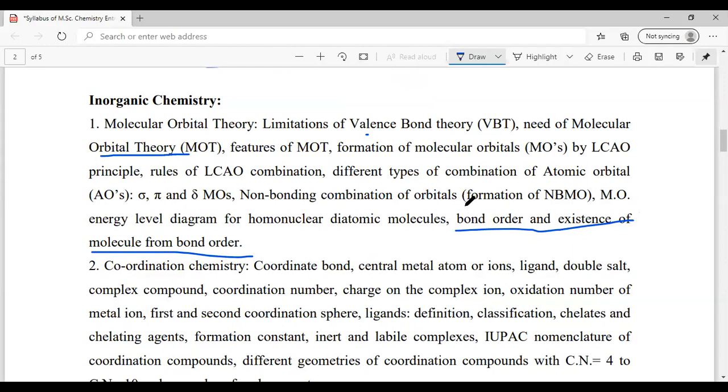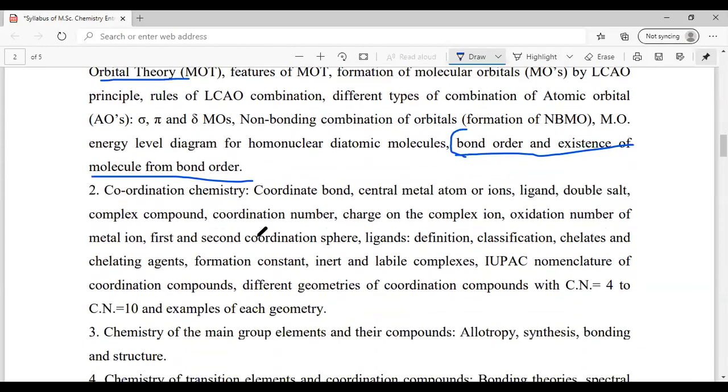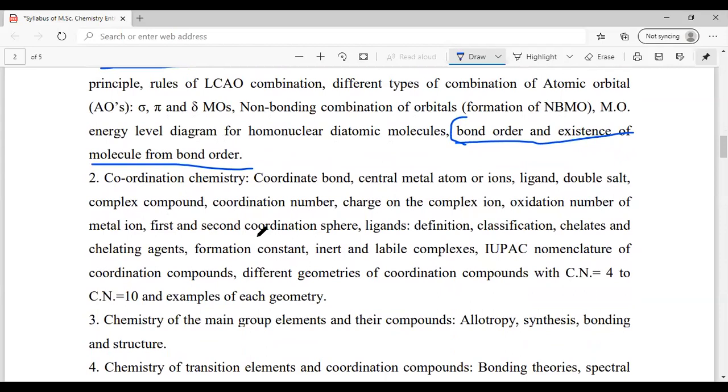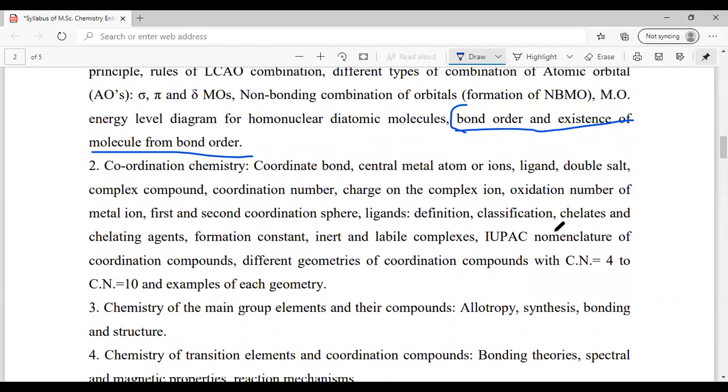So the bond order calculation is very important in the molecular orbital theory part, and also the shape of the compounds is very important. Next, in coordination chemistry, almost all the topics are important, but I would suggest you mainly focus on ligand classification, like whether it is bidentate or monodentate, and which are the chelating ligands.